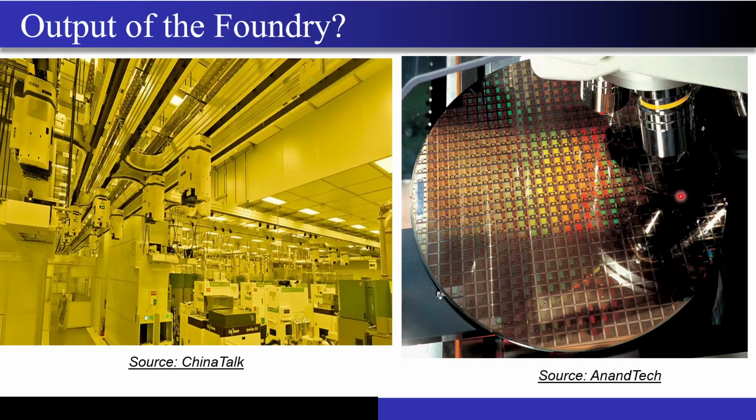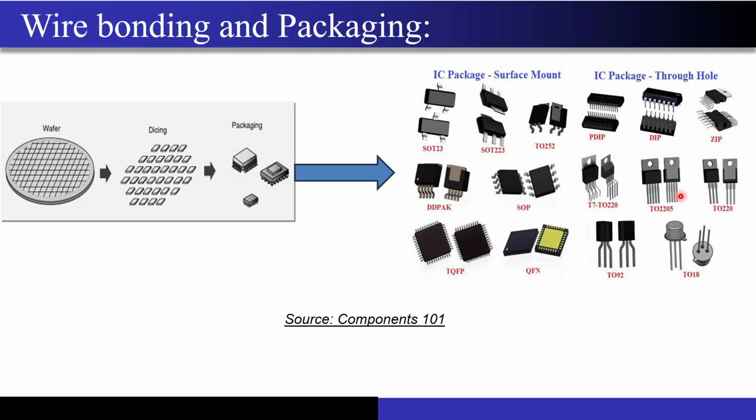So now this is the output of the foundry, correct? This again shows the same thing. You have the wafer, you do the dicing, you package it, and this shows just the different types of packages that are available, right? I hope you must have seen this. If you have done some lab practicals during your BTech, maybe an analog electronics course or electronic circuit analysis and design, you must have used these kinds of ICs, some diode ICs, some BJT ICs, some op-amp ICs as well, right? So they come in different packages, and each package has different advantages, right?